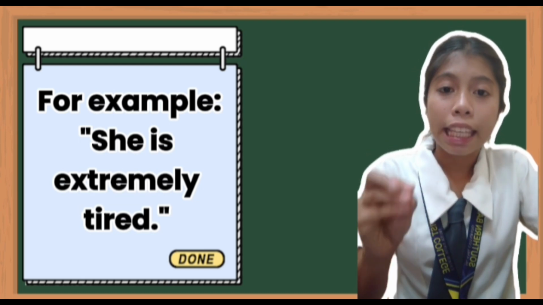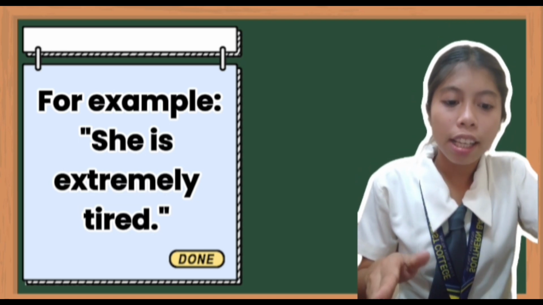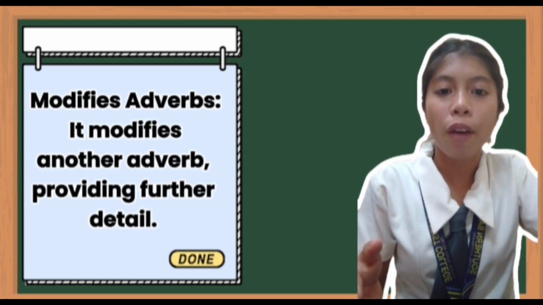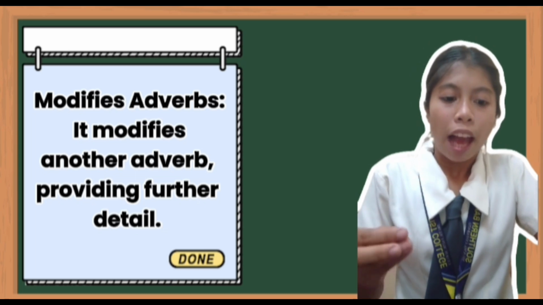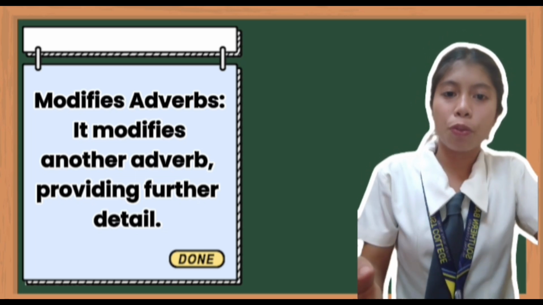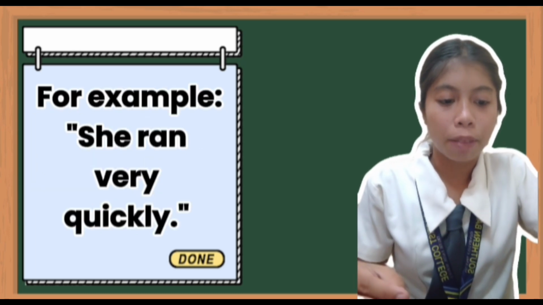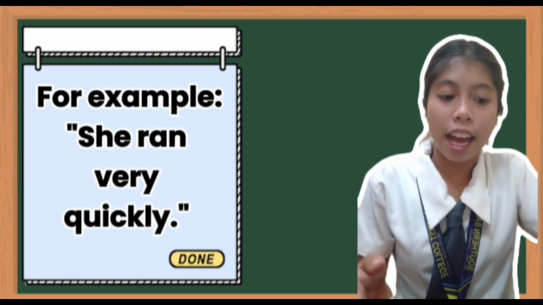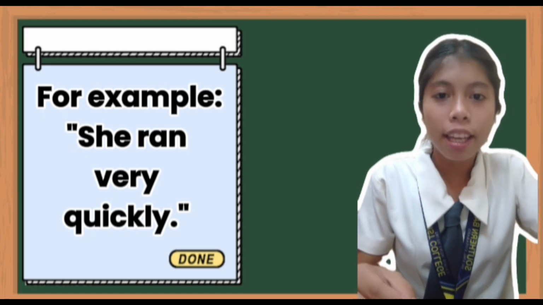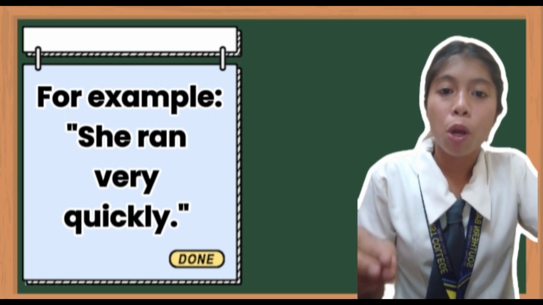Because it modifies the adjective tired. Next is adverbs. It modifies adverbs. Adverbs are providing further details. So for an example is, she ran very quickly. Very here is an adverbial. Why? Because it also modifies the adverb quickly.